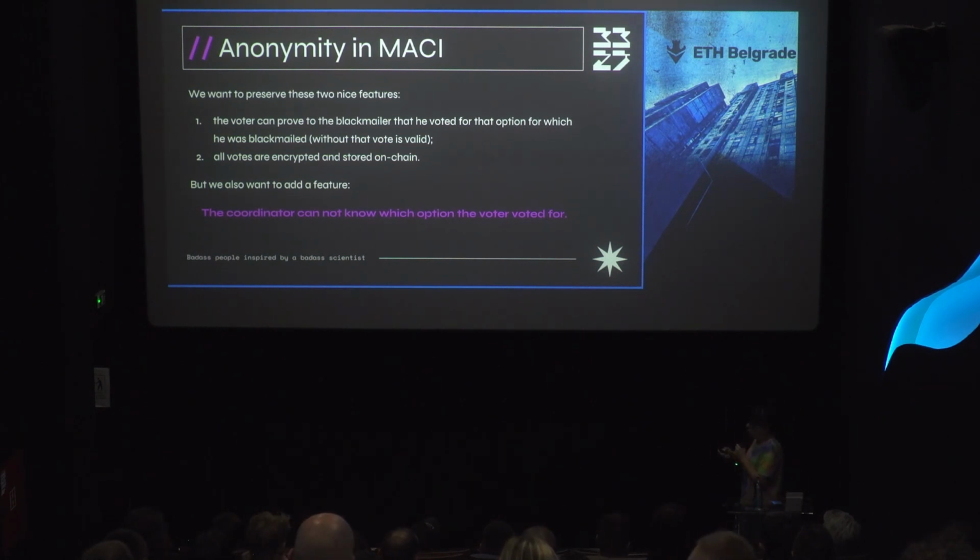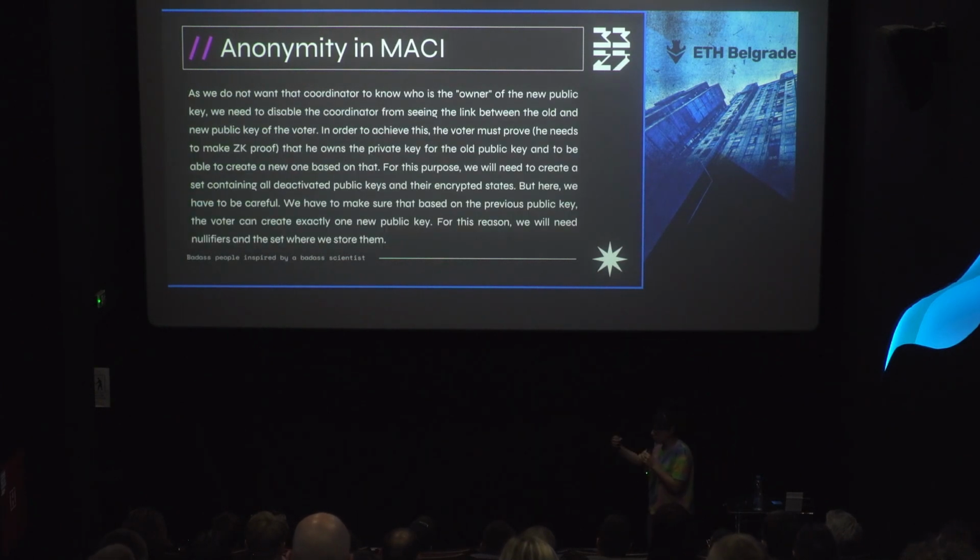So, how will we use all that we said already: ElGamal encryption, decryption, re-randomization? Let's see. We don't want the coordinator to see the link between the old and the new public key. So, we want the user to make a zero knowledge proof that he knows the private key for his old public key, okay? And we will need to add two new sets. One of them is the set of deactivated keys.